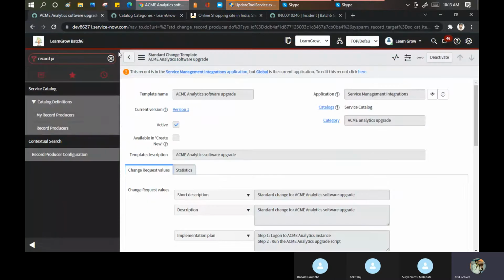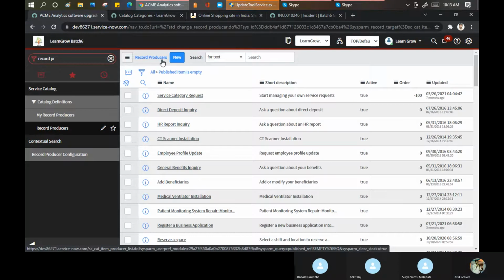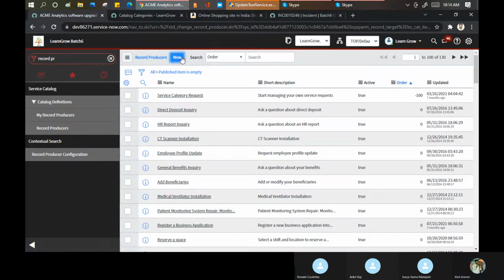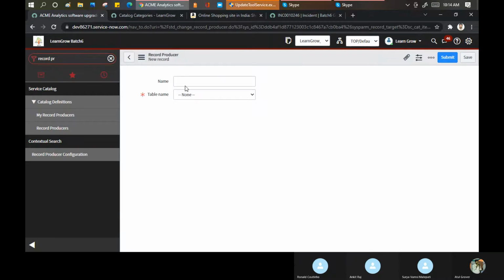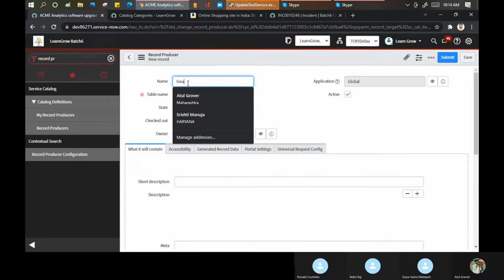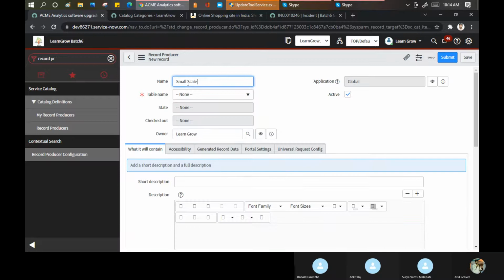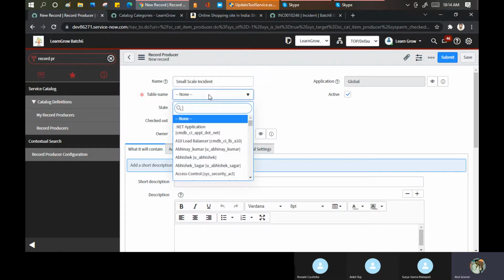Nothing much on this area from my side. If you want, I can show you one more record here. Let's create one sample. Small case incident. In which table do you want to create it? Incident, change, request, or maybe if you created your own table, you can use that as well. So I'll say incident.